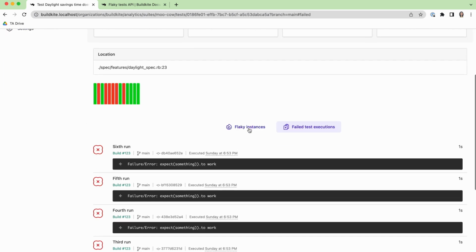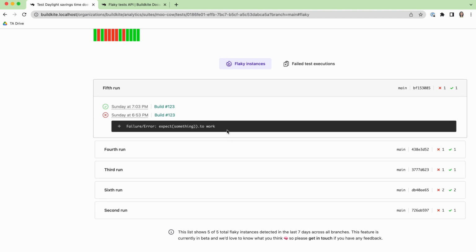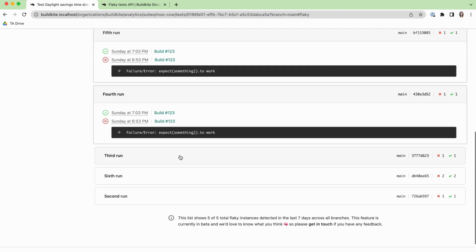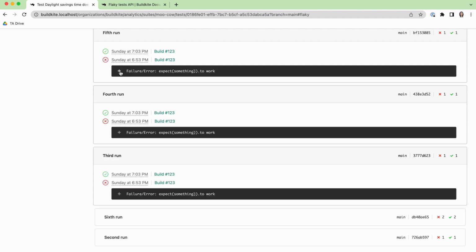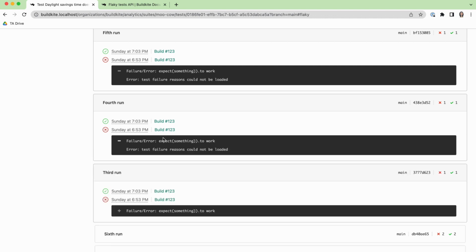If there's been more than one flake or more than one instance of this test flipping between pass and fail, you'll see that information here, and you can dig into each. We've also, based on feedback from early versions of this, pulled over information on the reason, if you're sending that through failure reason, and it's nice to be able to see whether this test is flaking with the same error or not, so you can more easily track that down.